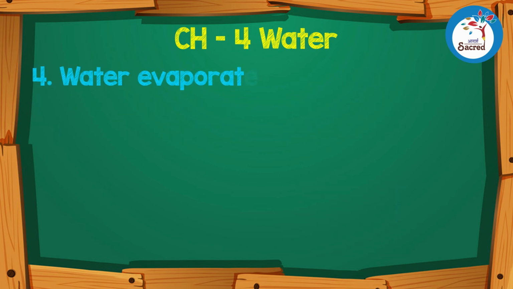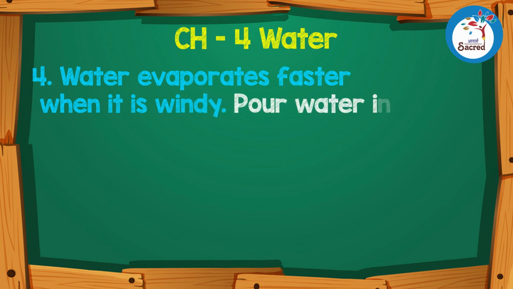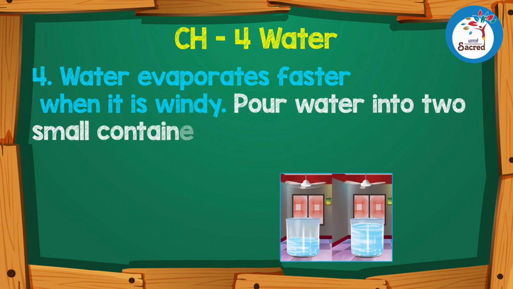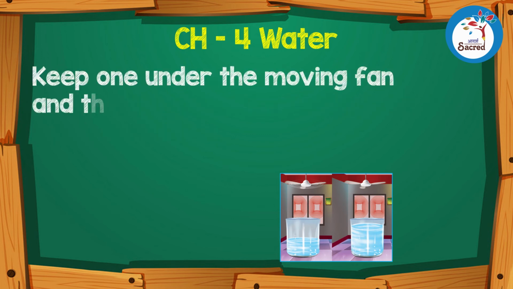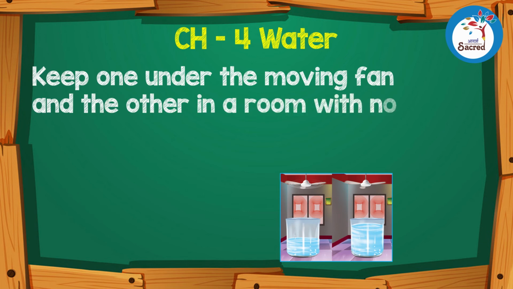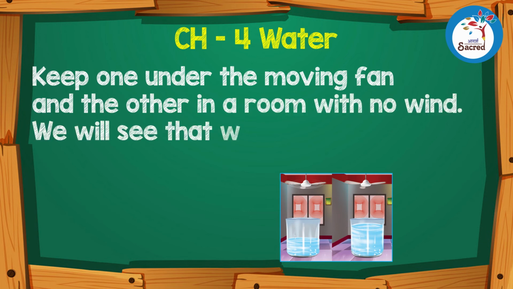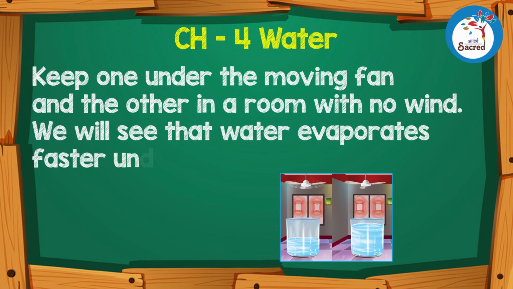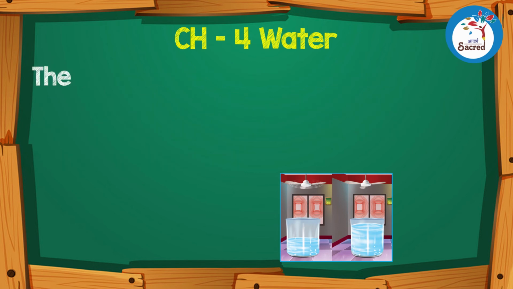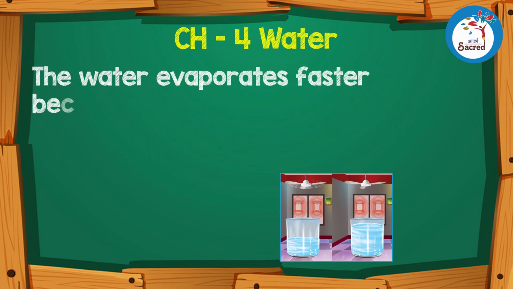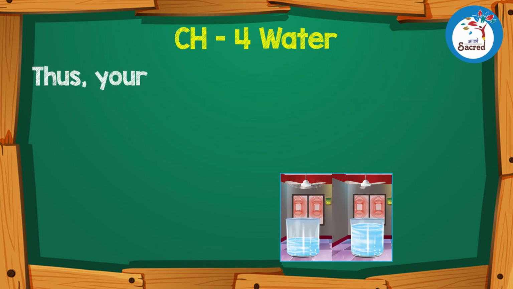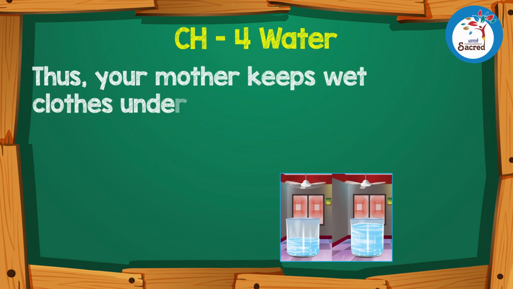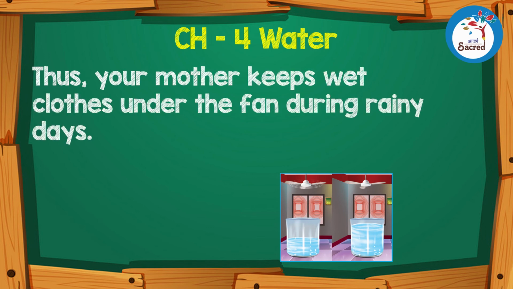4. Water evaporates faster when it is windy. Pour water into 2 small containers. Keep one under the moving fan and the other in a room with no wind. We will see that water evaporates faster under the fan. The water evaporates faster because wind helps in fast evaporation. Thus, your mother keeps wet clothes under the fan during rainy days.